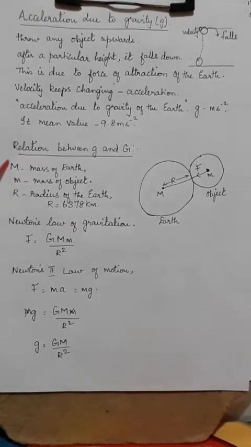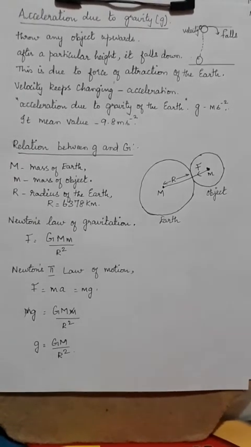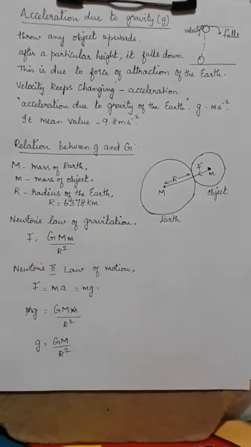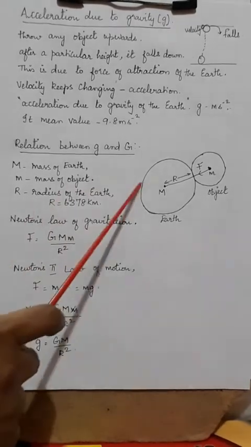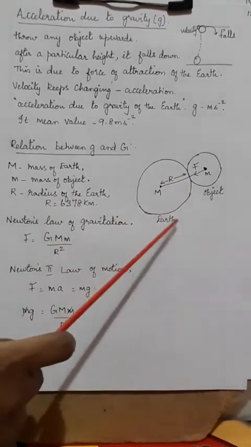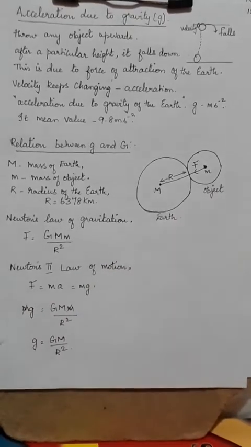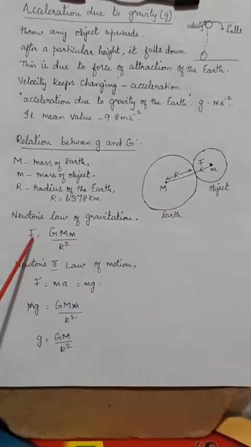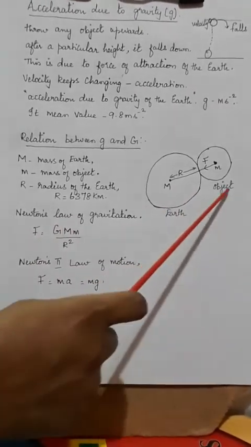These are all considerations. First, we have studied Newton's law of gravitation. What does it say? Every particle in the universe attracts every other object, and that force is directly proportional to the product of the two masses.